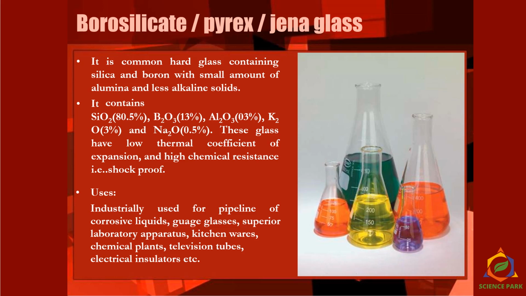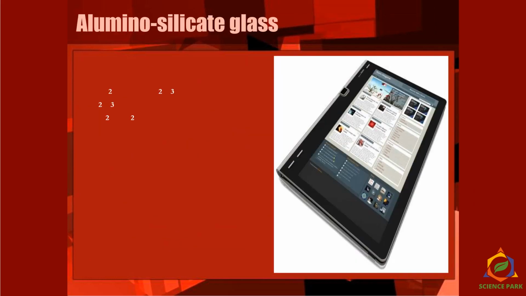They flow through a glass pipeline where we deliberately use Pyrex or borosilicate glass tubes. Then we use such glasses in kitchenwares, in chemical plants, in television tubes and in electrical insulators.